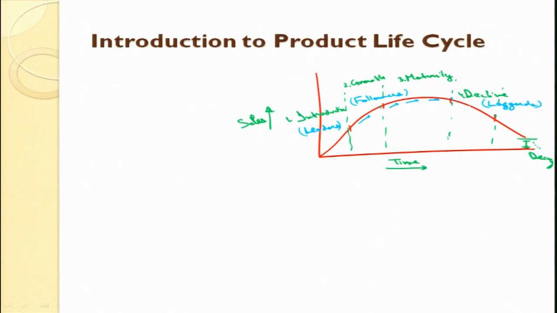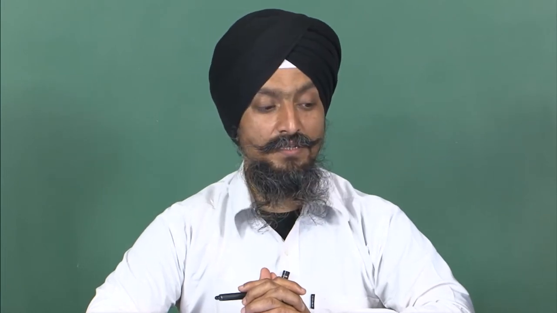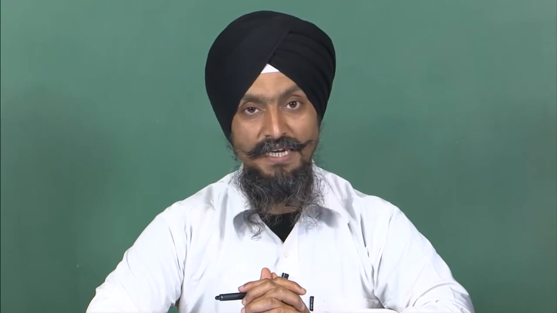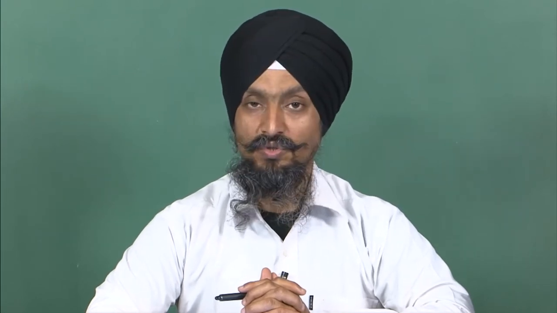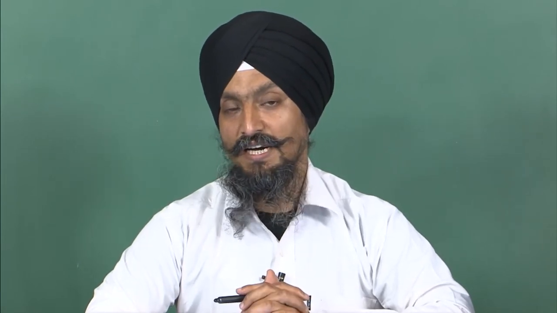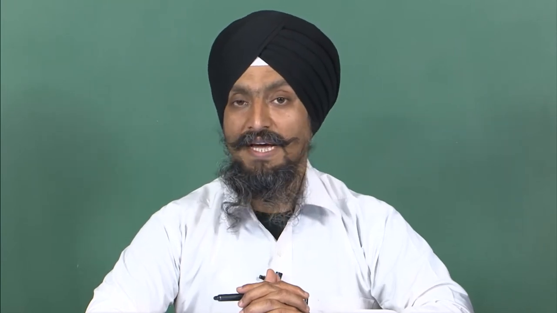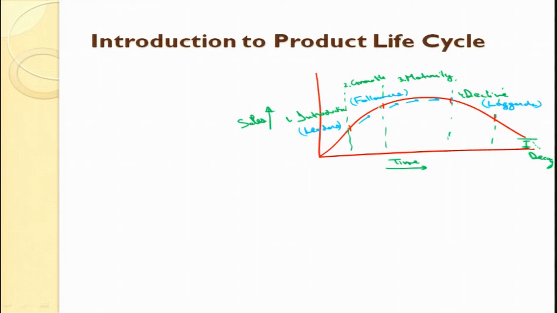Let me take an example. Say a new mobile phone is introduced into the market. Who will buy first? The people who are risk takers. For instance, when I purchased the Samsung Note 4, the cost was about 44,000. That was the introduction phase when the product was introduced. After a certain time, new products were coming into the market and the competitors were also working well. The cost reduced and the sales started increasing. So that went into the growth stage, the second stage. After a certain time, the sales reach a maximum and are nearly constant.